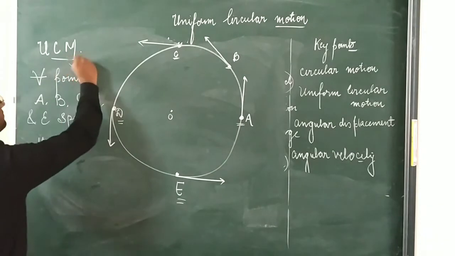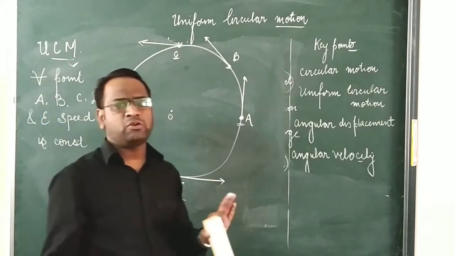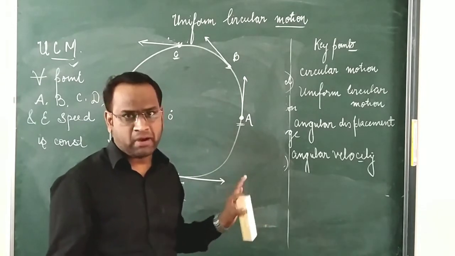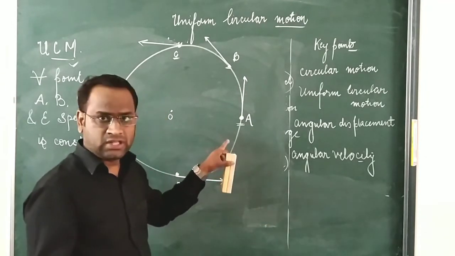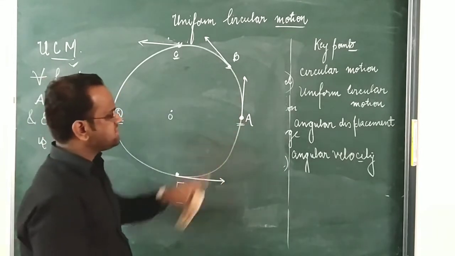So as we have said that the speed is uniform, there will be no change in the magnitude. But there will be a change in its direction at each and every point.